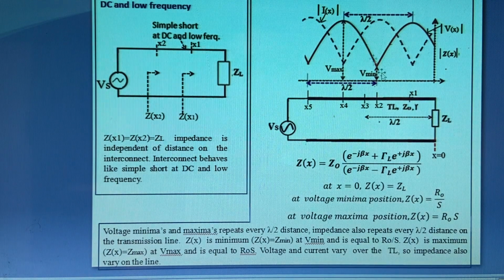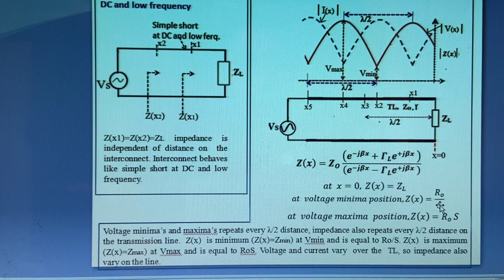Similarly, at voltage minima, that is here at x2, the impedance is equal to R0 by S. Theoretically we can prove this also. And between the maxima and the minima, between R0 times S and R0 by S, the impedance varies. It is a complex variation.